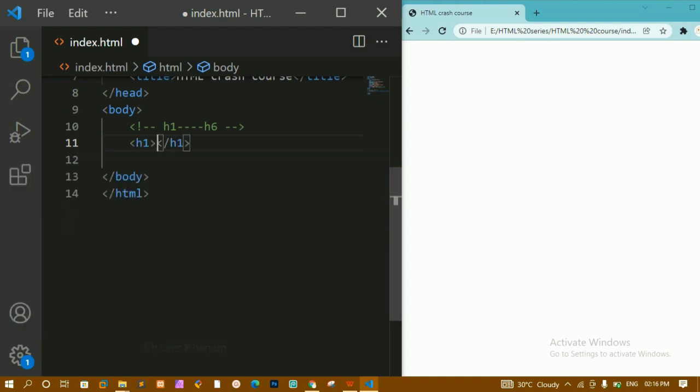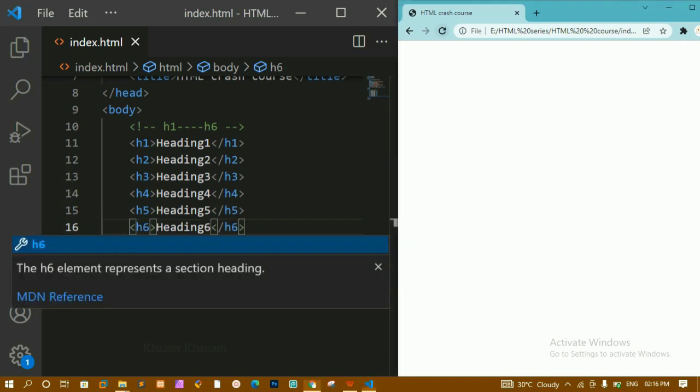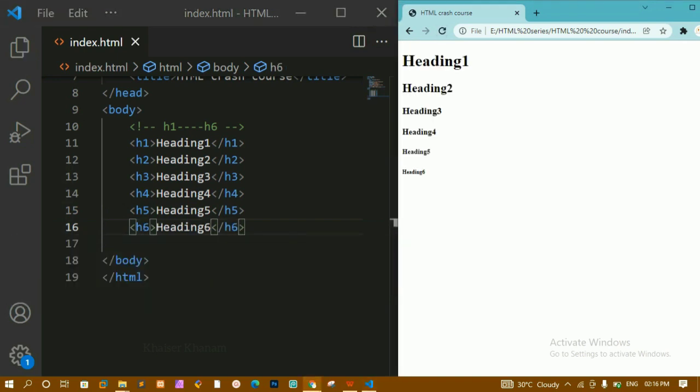Now let me write H1, and here I will write heading 1. Below this I am just going to copy this three-four times and change each one. I'll write 2 here, then come down and write 3, 4, 5 and 6. I'll save this. Now you can see here this is my output, heading 1 to heading 6. You can see the difference in sizes.